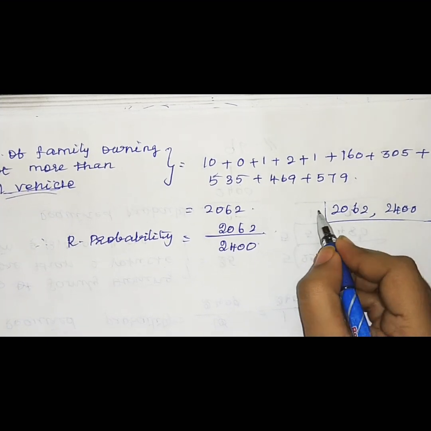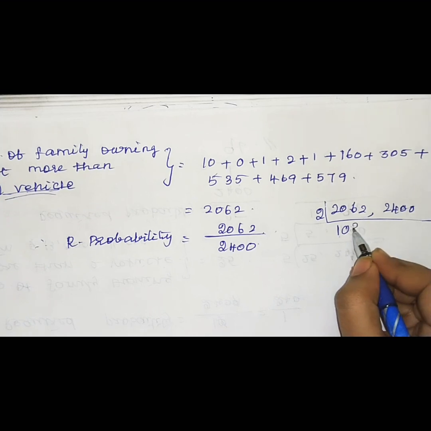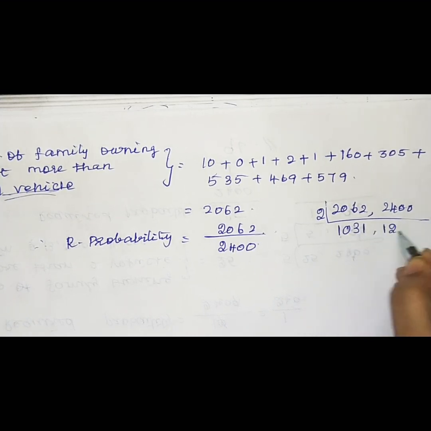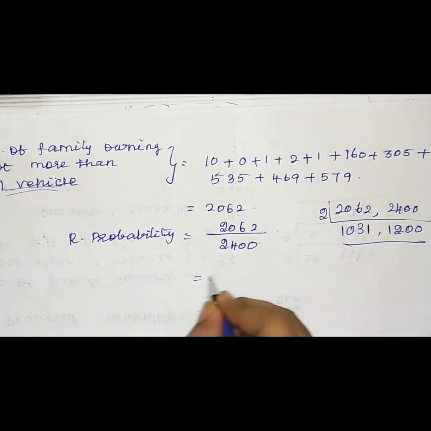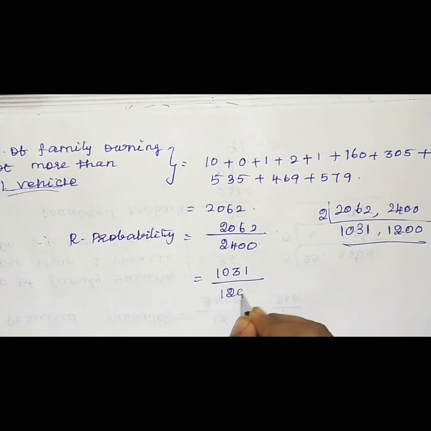So both are in the 2 table. We can simplify. 1 2 is 2, remainder 0, 0 we can write. 3 2s are 6 and 1 2 is 2. 1 2 is 2, 2 2s are 4. 0, 0. So the simplified form is 1031 divided by 1200.